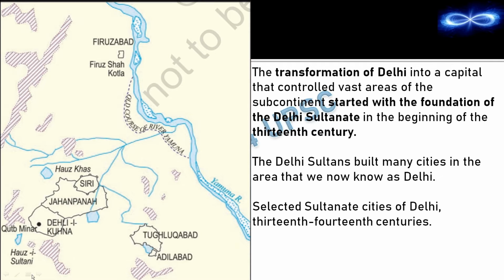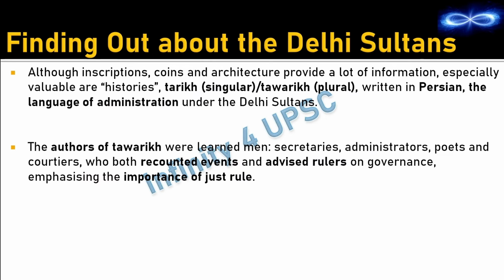So once again the order is Hauz-i-Sultani, here Adilabad, and then above that Tughlaqabad. Then coming back, above Hauz-i-Sultani you have Qutub Minar, Old Delhi, Jahanpanah, Siri, Hauz Khas, Firoz Shah Kotla and Firozabad. And here you also need to note that beside Firozabad the river Yamuna is flowing. Now these are basically the selected Sultanate cities of Delhi during the 13th and 14th centuries.